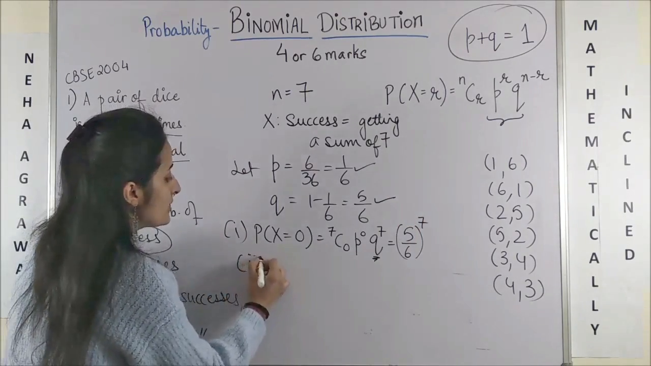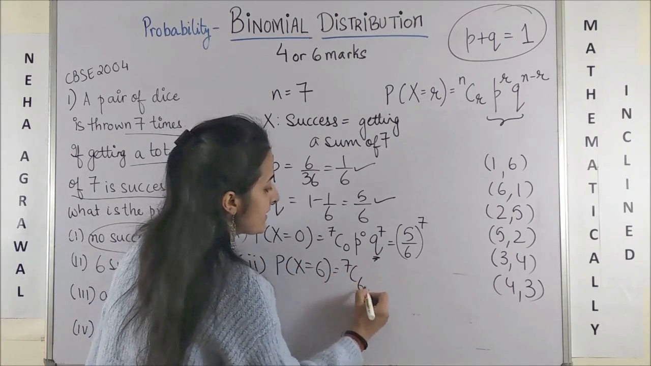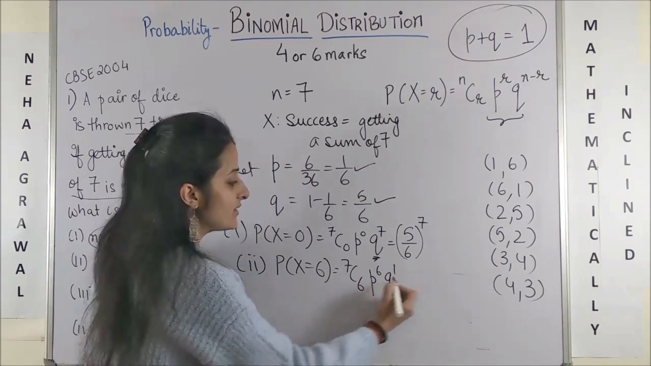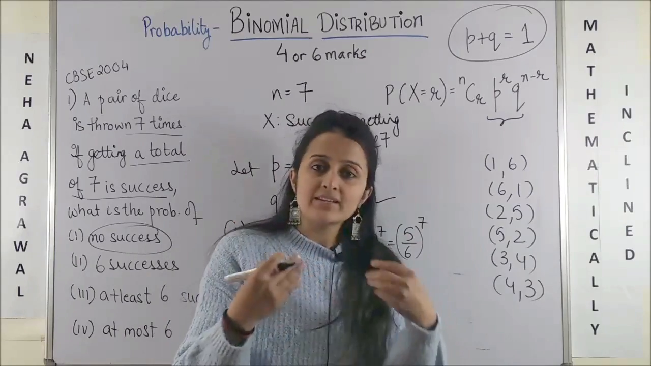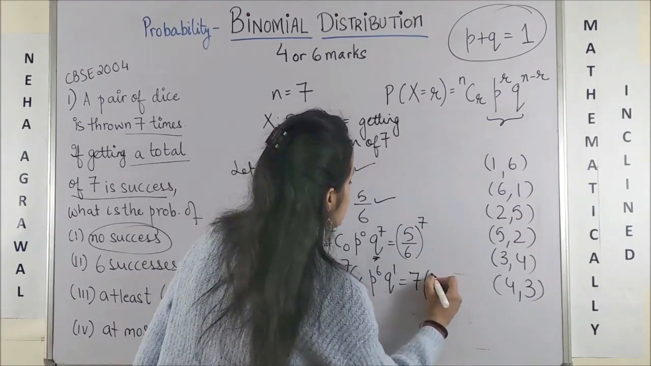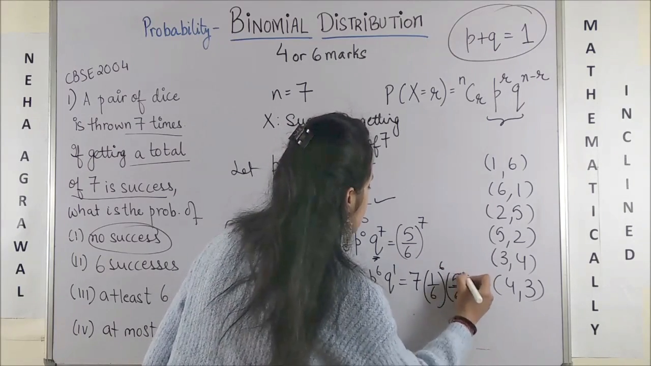Same way, when I want 6 successes, then in that case it is 7C6, P raised to power 6, Q raised to power 7 minus 6, that's 1. 7C6 would be the same as 7C1. Answer is 7. P raised to power 6 means 1 by 6 raised to power 6 into 5 by 6, and that's your answer.